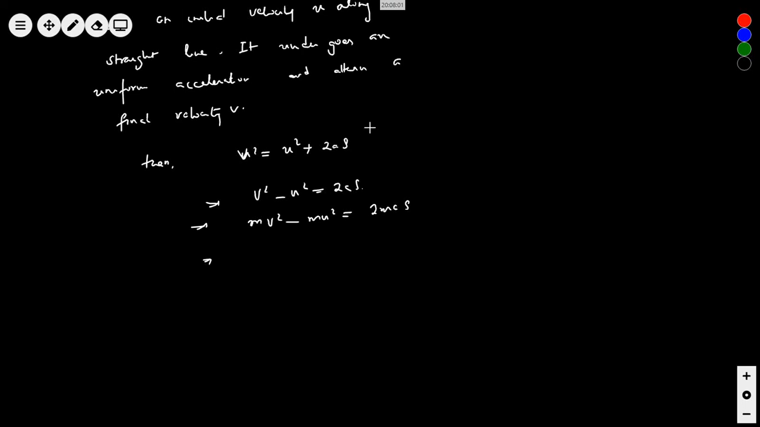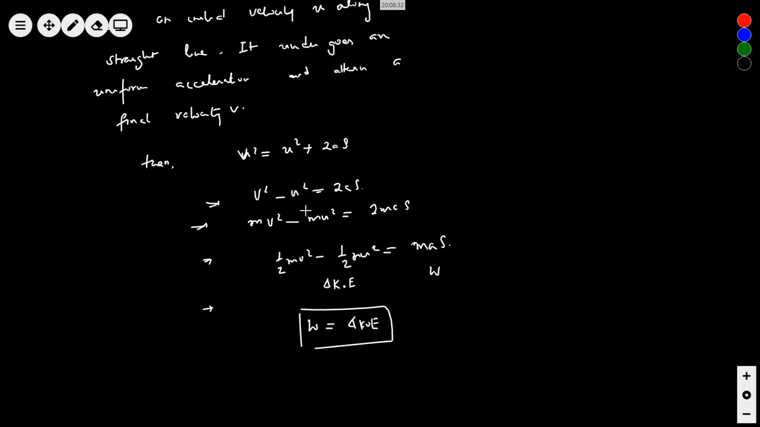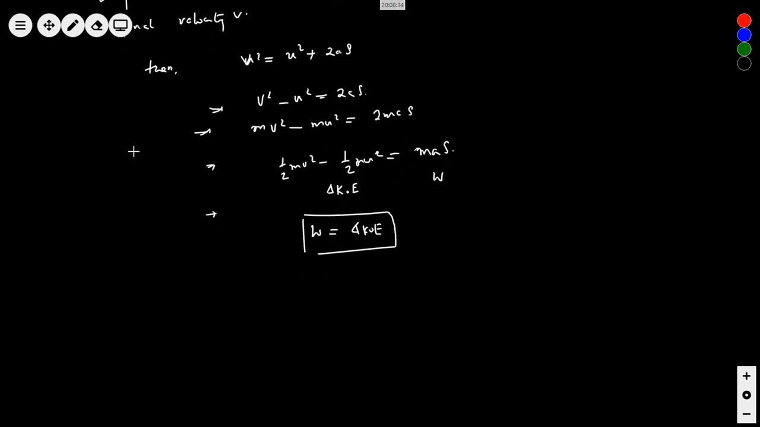So what will I get here? Half m v square minus half m u square is equal to m a into s. What is this? Isn't this the change in kinetic energy? This is work, this is change in kinetic energy, right? So can I write work is equal to change in kinetic energy? This relation is called the work energy theorem.